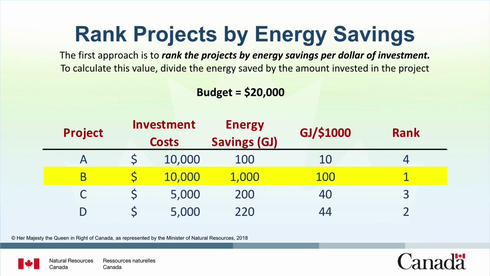Another project in this example, Project B, has an investment cost of $10,000 and energy savings of 1,000 gigajoules. Therefore, it has 100 gigajoules saved per $1,000 invested, or 0.1 gigajoules per dollar invested. In this approach, Project B has the greatest amount of saved energy per dollar invested, with 100 gigajoules saved per $1,000 invested, followed by D, C, and then A.